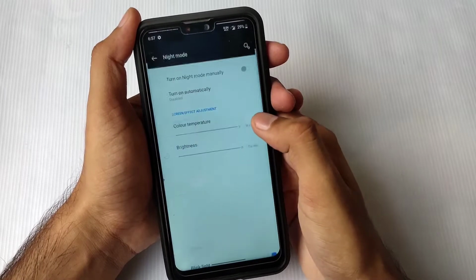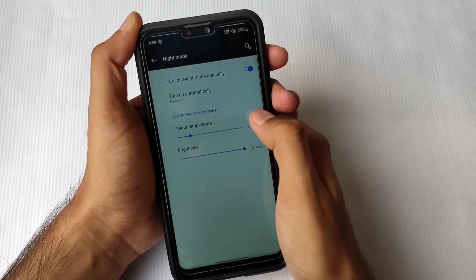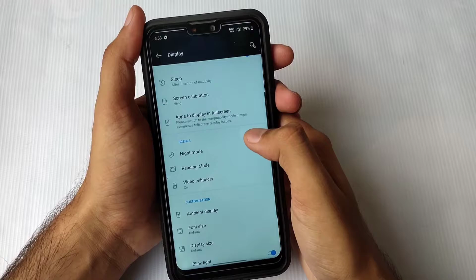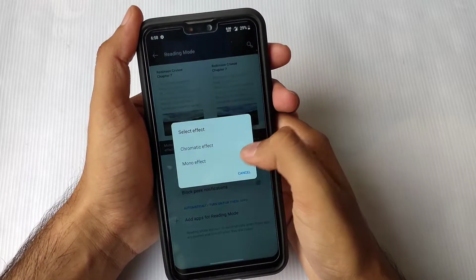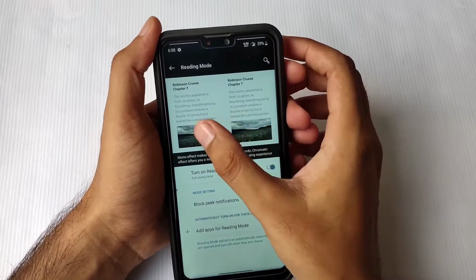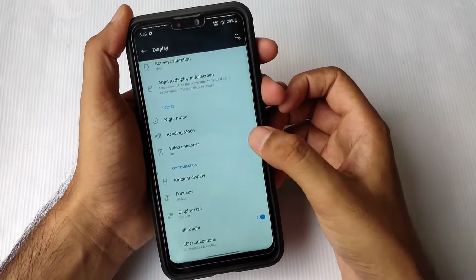Night mode and dark theme are working perfectly. You can see the temperature and brightness level of the dark theme is working perfectly. Night light is perfectly working. Also here you can see the reading mode, in which two options are given, chromatic effect and monochromatic effect. You can use these options perfectly and will have no problem using these things.